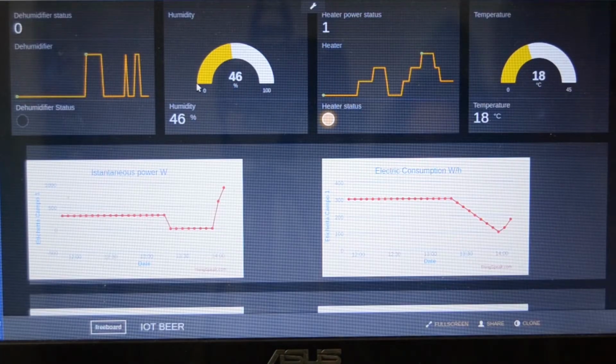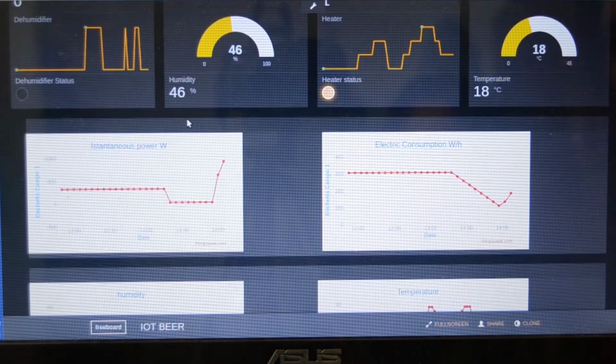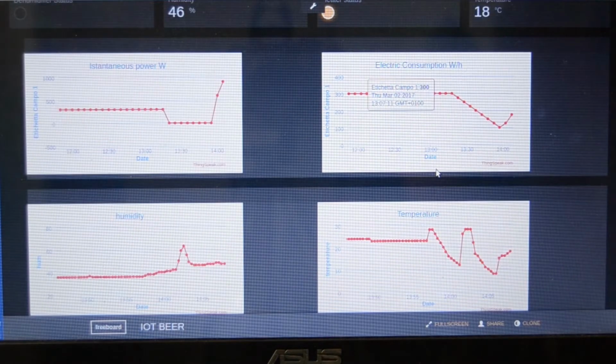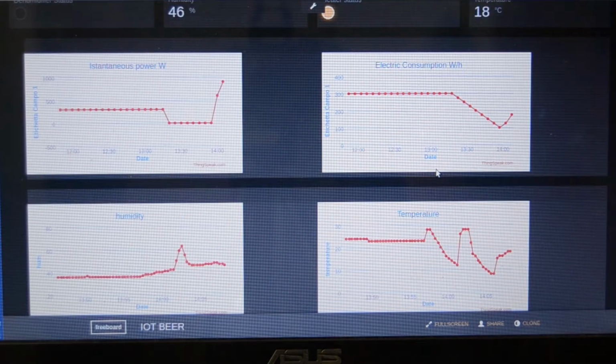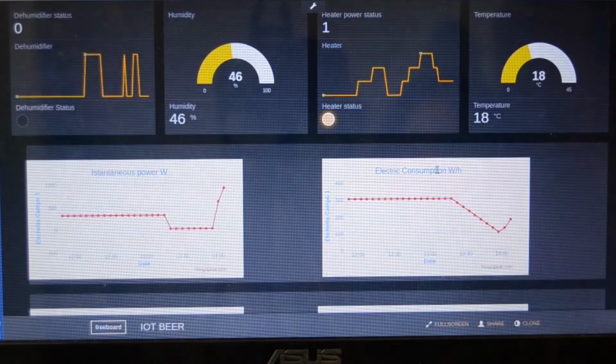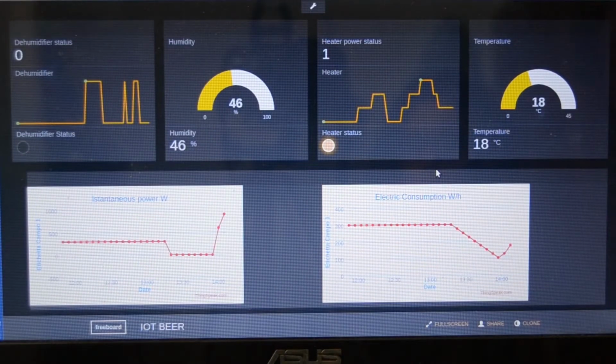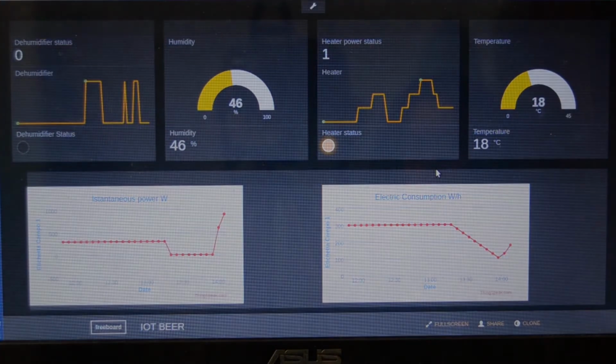Also, it has been possible to export the post-processing we computed on ThingSpeak, so the instantaneous power, electrical consumption, and so on. In this way the user can access Freeboard and have all the data together, and so it is really comfortable.